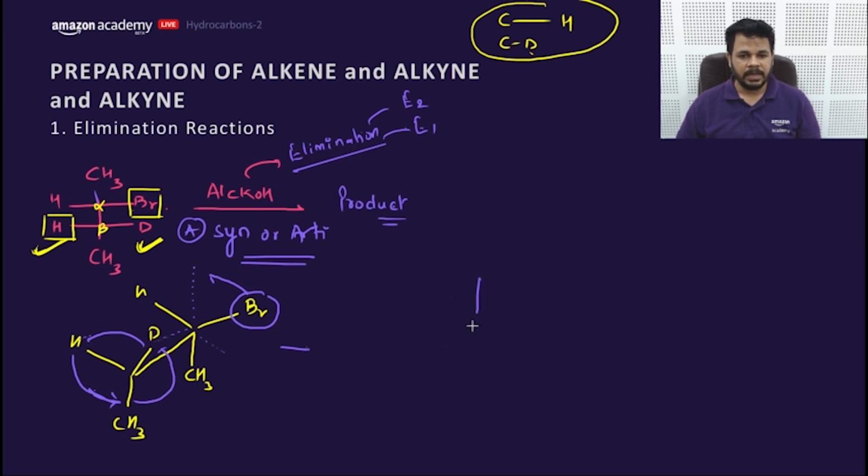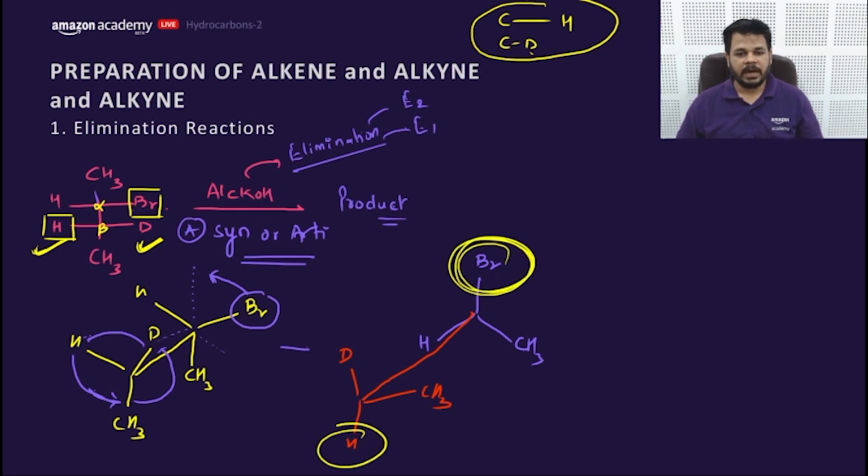This would be like that. This is the Br after shifting this way. This would be H and this would be CH3. And this would be H, this would be CH3, and this would be D. Now remove the H and Br because they are anti now. H and Br are now anti.